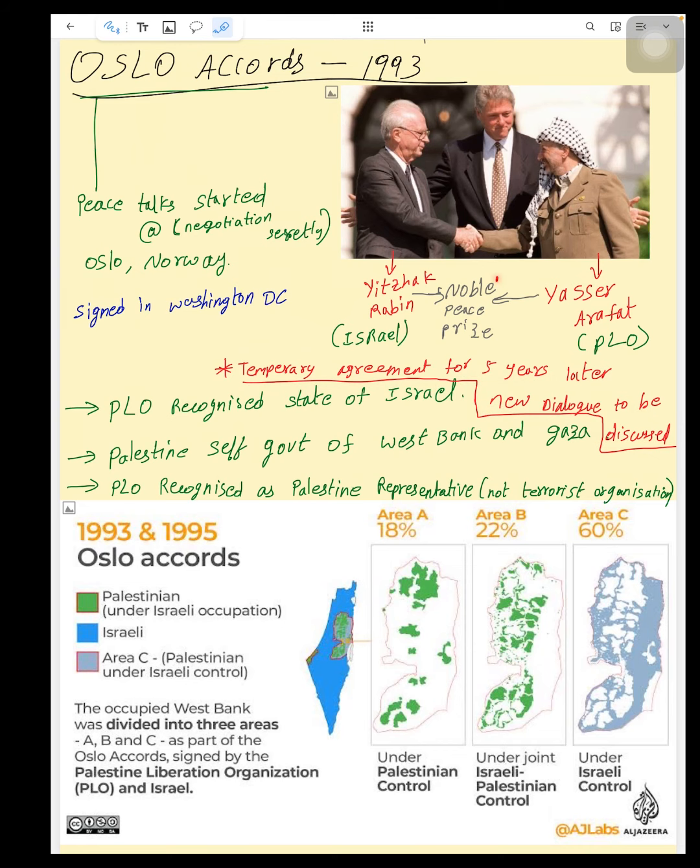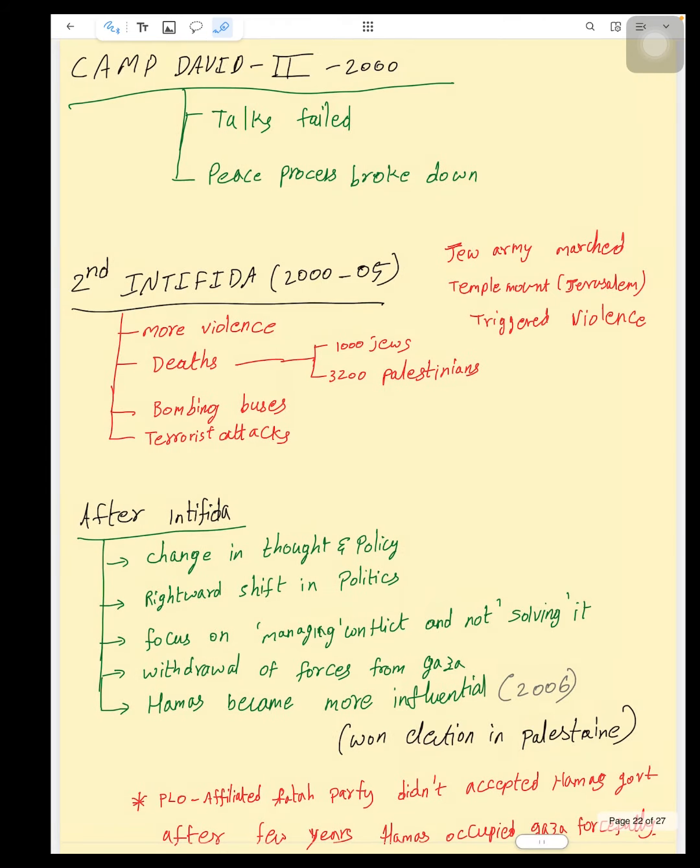But later, after this agreement and after the recognition of Israel, Yitzhak Rabin and Yasser Arafat were both assassinated on different occasions. The PLO recognized the State of Israel, as I said, with Palestinian self-government of the West Bank and Gaza, and the PLO was recognized as the Palestinian representative, not a terrorist organization. According to that time, there was no terrorist against Israel. So let's see. In 1993, after the Oslo Accords, this is the region under Palestinian control, this is the region under joint Israel-Palestine control, and this is the region under control of Israel.